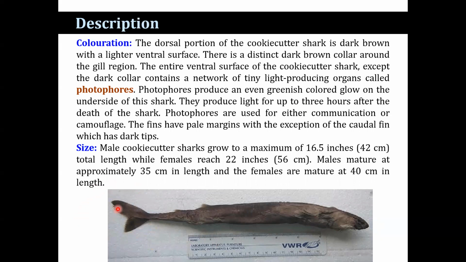The male cookie cutter shark grows up to a maximum of 42 centimeters, whereas the female reaches up to 56 centimeters. The males mature at approximately 35 centimeters in length, whereas the females mature at 40 centimeters in length.